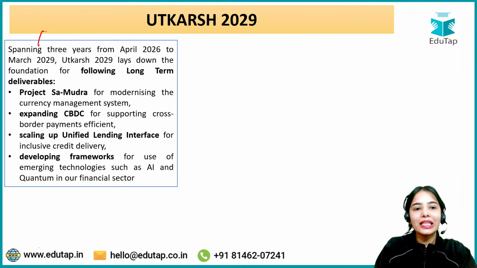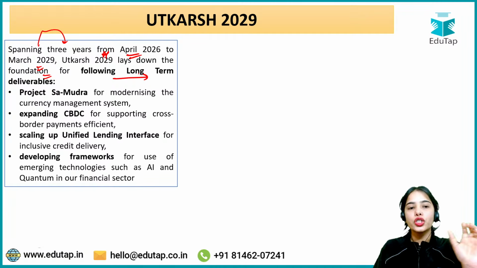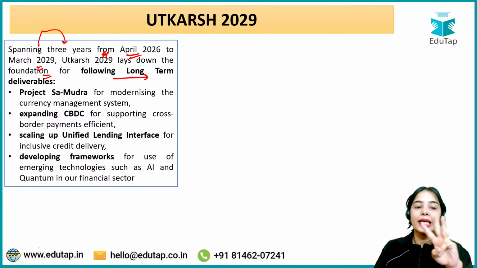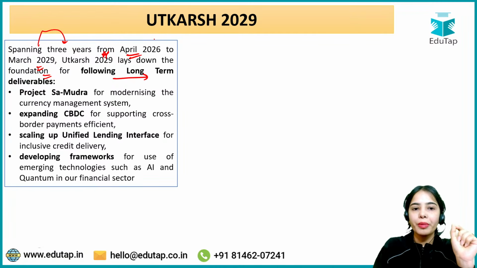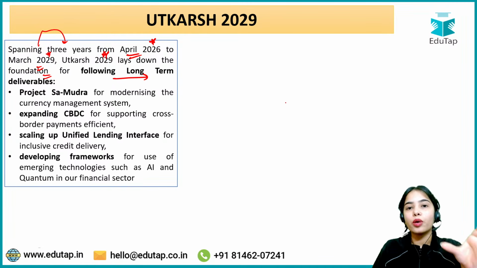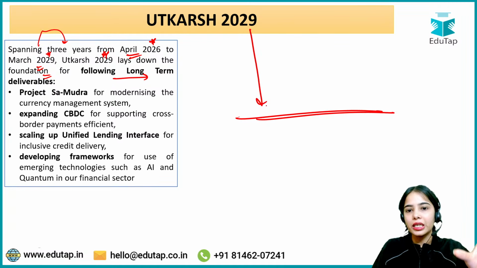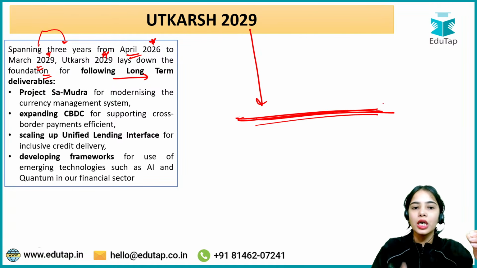Okay. So spanning 3 years from April 2026 to March 2029, Utkarsh 2029 lays down the foundation for the following long-term deliverables that the RBI is pursuing.